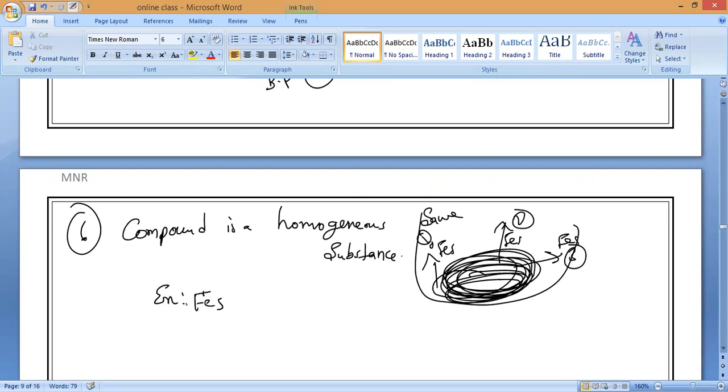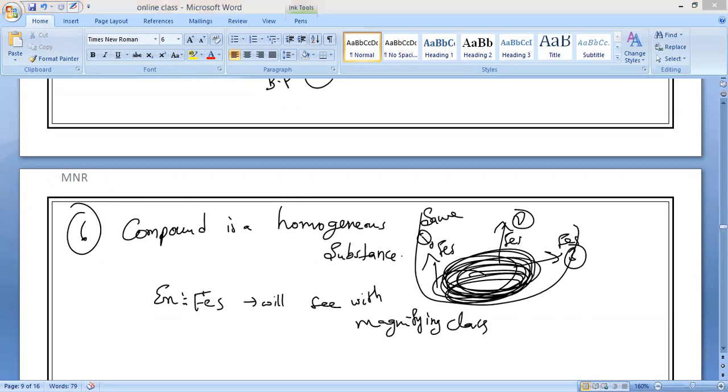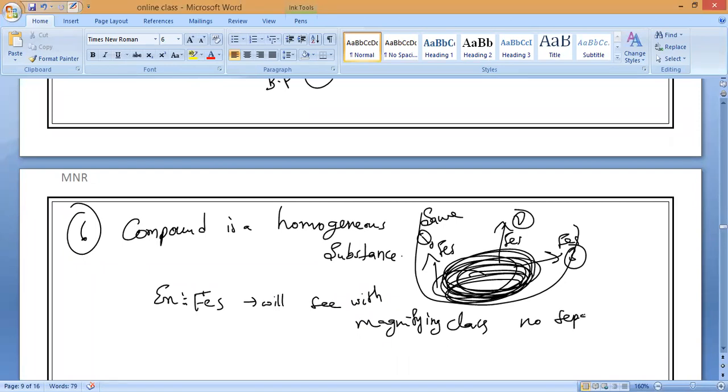If we look at it with a magnifying glass, is it possible to see the boundaries? No. There are no separate particles of iron and sulfur. Is it okay, everyone?